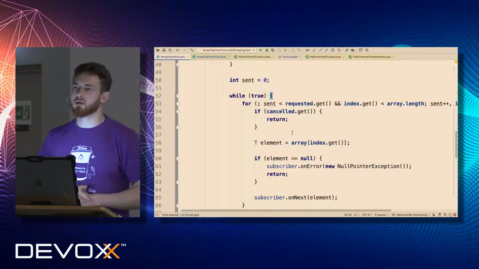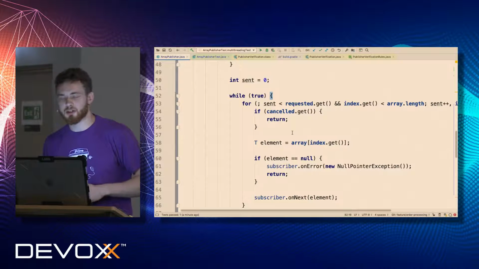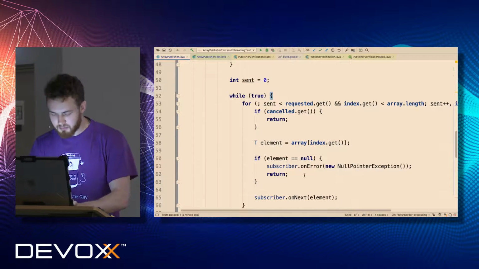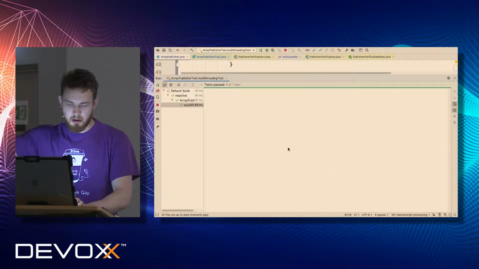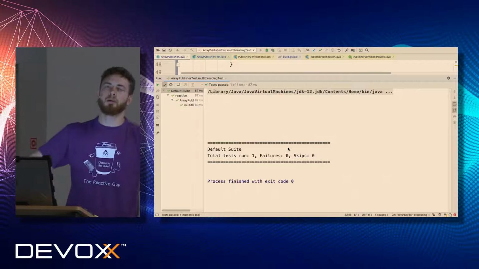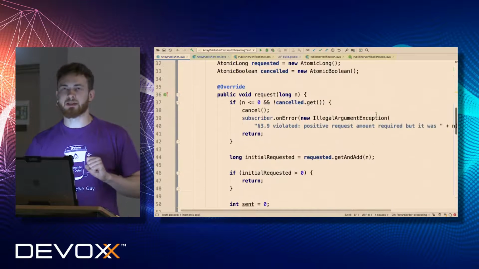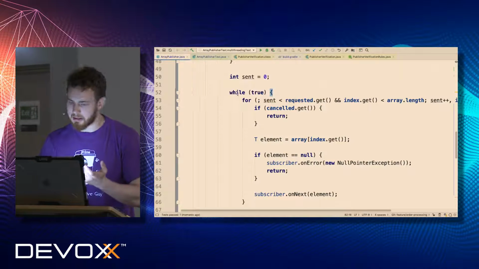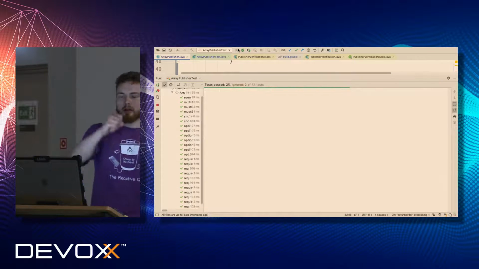Yes, questions? No? Is it not clear? Yeah, we can discuss it afterwards if you have more questions, in depth. For others, is it clear? Somewhat? Okay. So the most important part is that the test is passing right now. I can rerun it thousands of times, and it will pass without any problem, because now we are using a non-blocking way of sending data without any synchronized, and this way is absolutely thread safe. Okay? So now, in order to make sure that we haven't broken everything, we have to run the whole test suite. And now let's